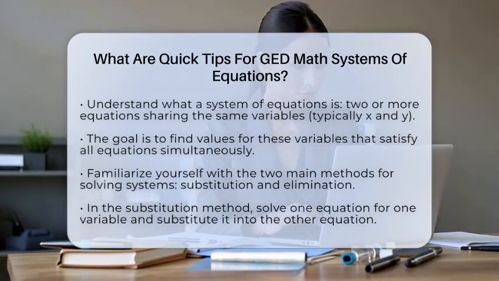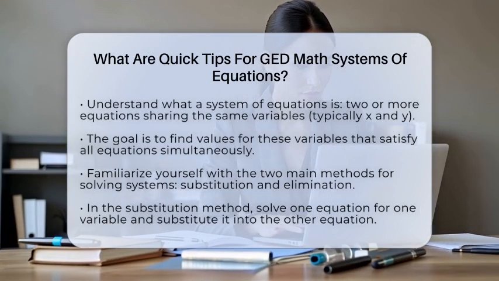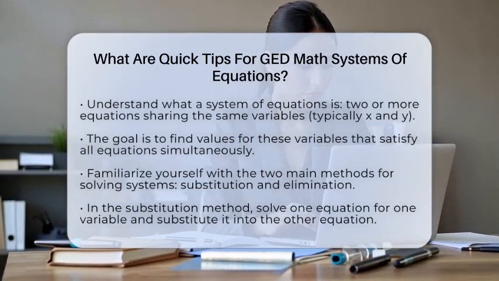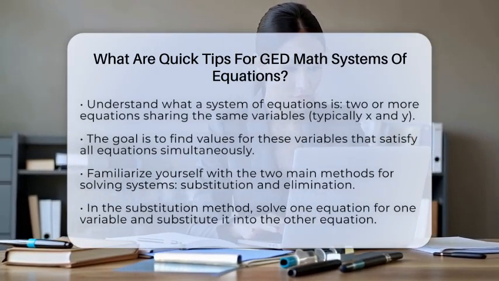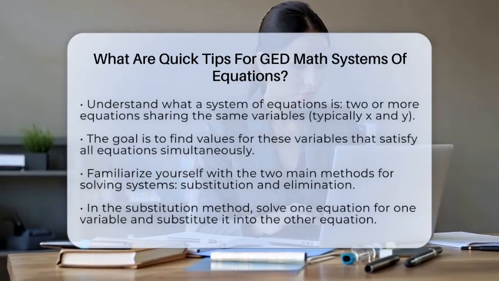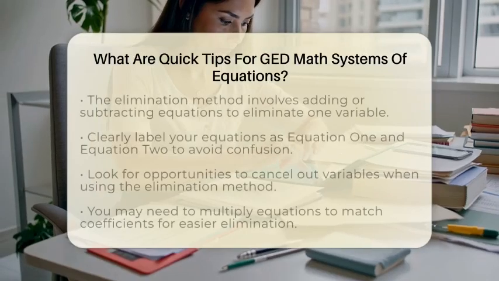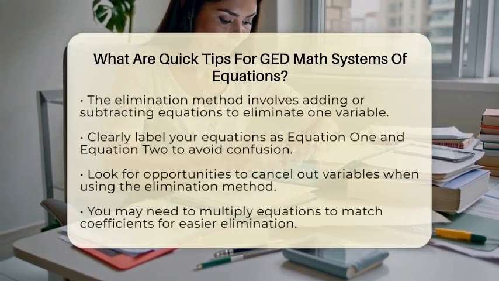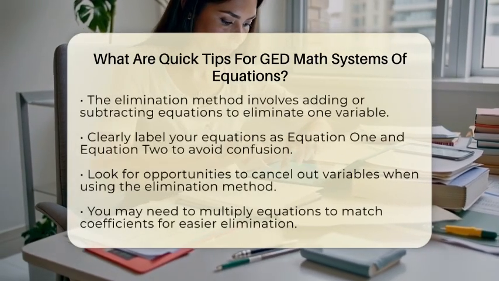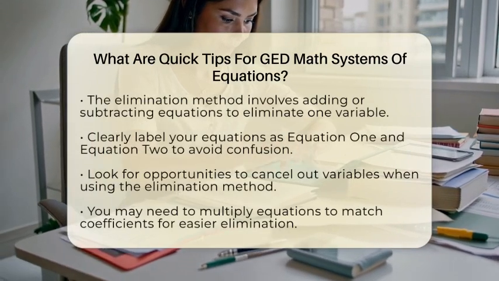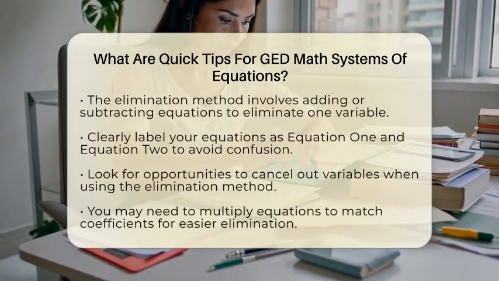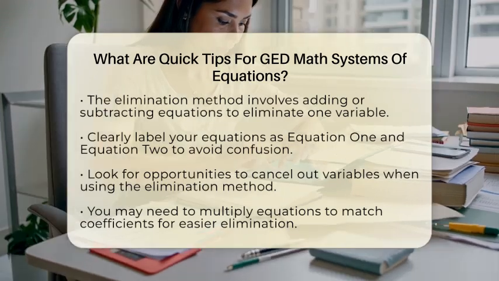Next, familiarize yourself with the two main methods to solve systems of equations. The first is the substitution method. In this approach, you solve one equation for one variable and then substitute that expression into the other equation. This simplifies the system to a single equation with one variable. The second method is the elimination method. Here, you add or subtract the equations to eliminate one variable, making it easier to solve for the remaining variable.